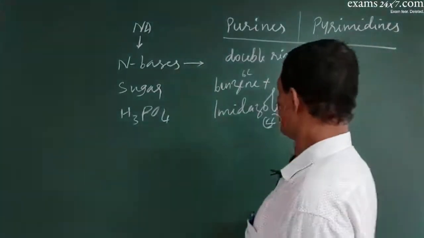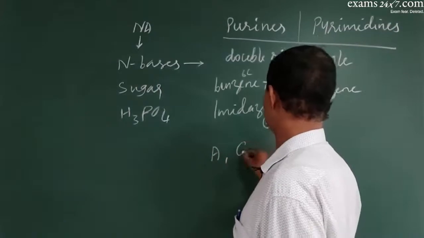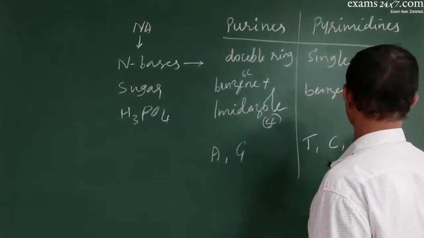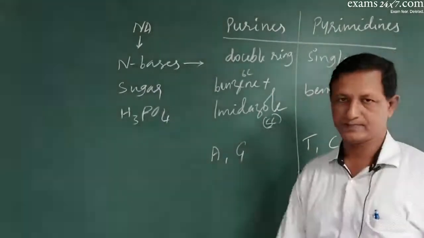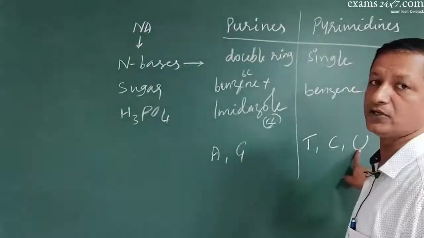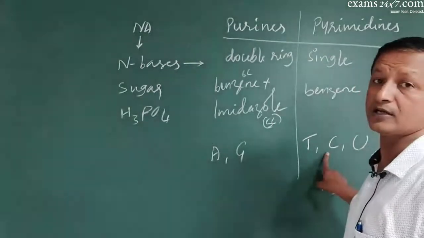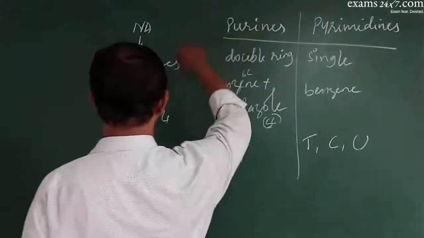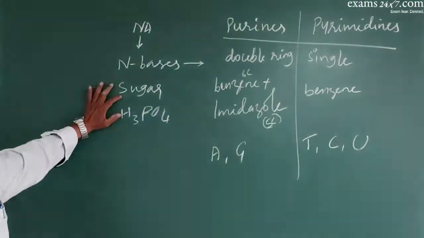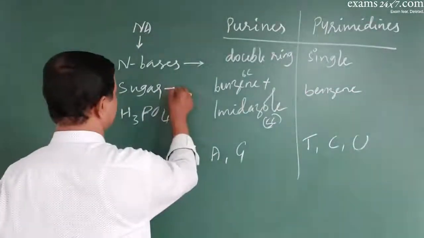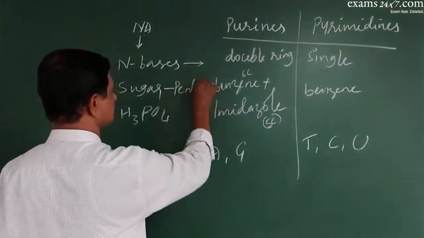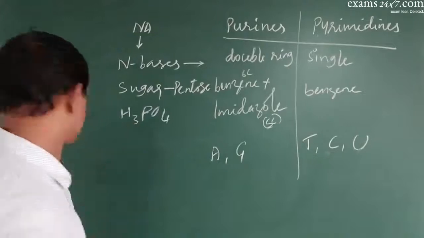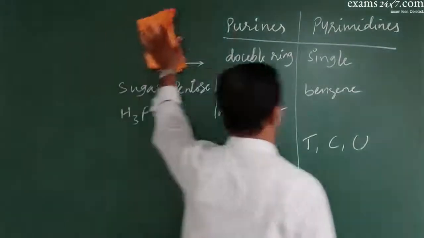These purines are two: adenine and guanine. Pyrimidines are three: thymine, cytosine, and uracil. So we have purines and pyrimidines as nitrogenous bases, and we have sugar. Sugar is always a pentose sugar, and there is a phosphate molecule. Hence, these are the basic components of any nucleic acid.